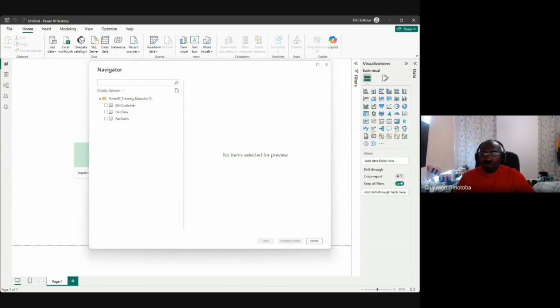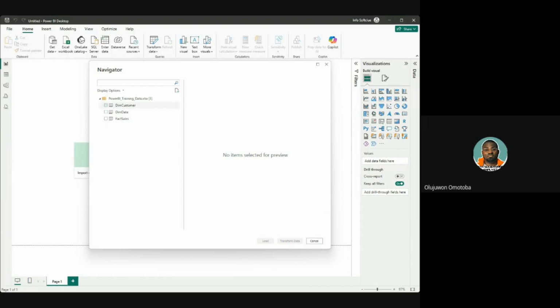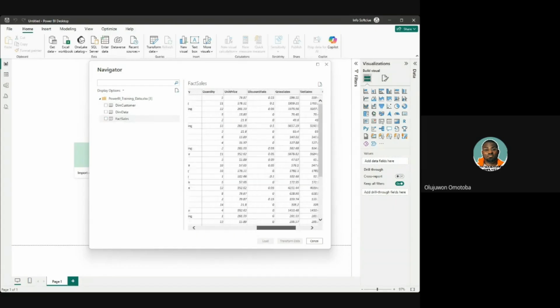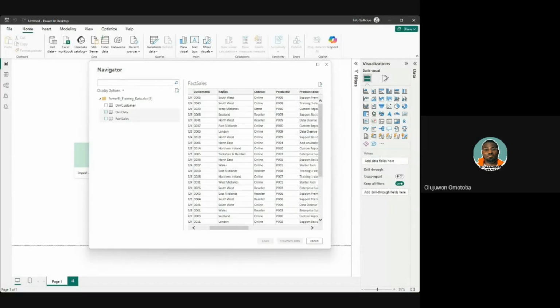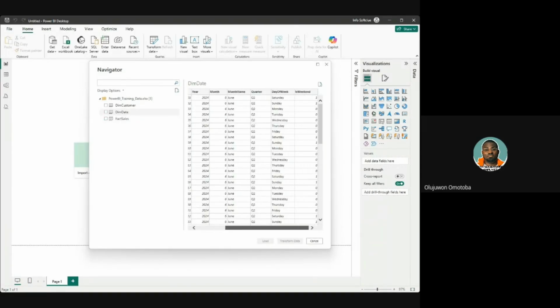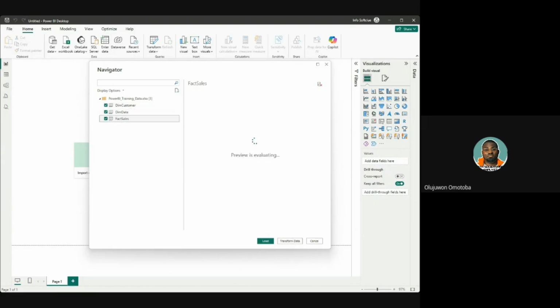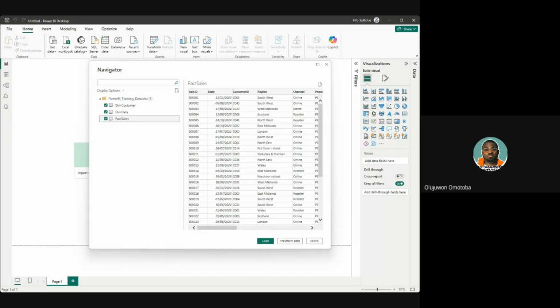So here is the Excel file coming into Power BI. I requested for 3 sheets, and these are the 3 sheets. Now, this environment is where I can preview the data. Once I just click on the data, not checking it yet, I would see the content of that data I'm bringing in. Here is a fact table that contains this information. Here is another table called dim date, dimension date, which contains this information. If I check this data, I'm ready to bring them into Power BI. That is step 1 in bringing in your data.